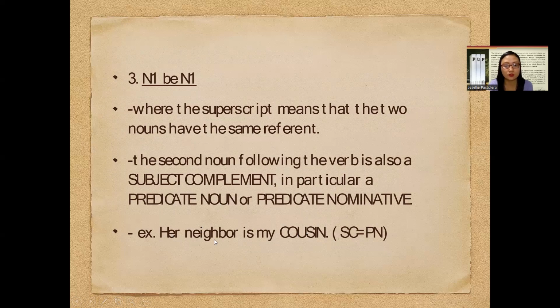It was her neighbor. So this one functions as our N1. And then this one is also our N sub 1 because the cousin here refers back to the neighbor, and the neighbor is definitely the cousin which is being described. So the relationship here is subjective complement because the cousin complements the subject neighbor. Whose neighbor? It was hers, not mine.